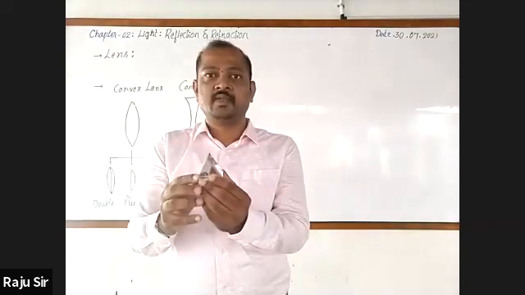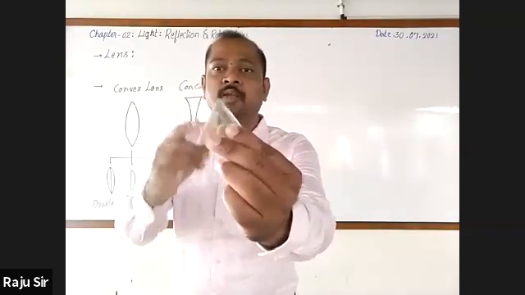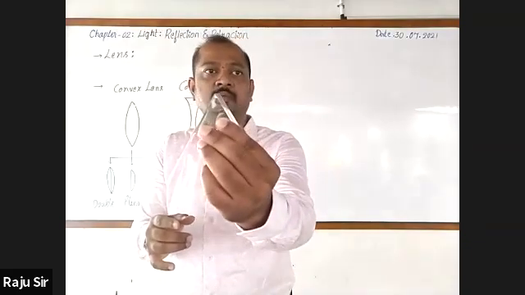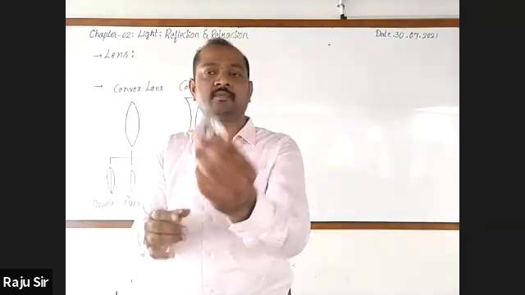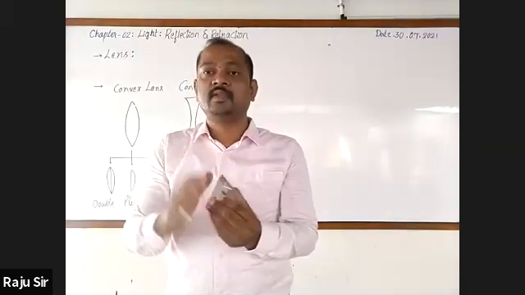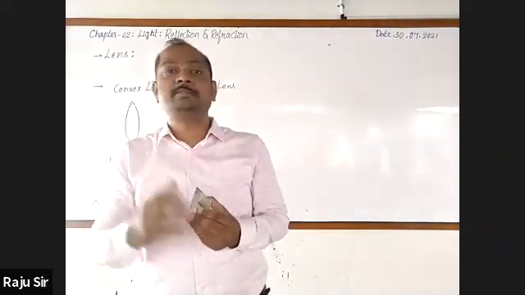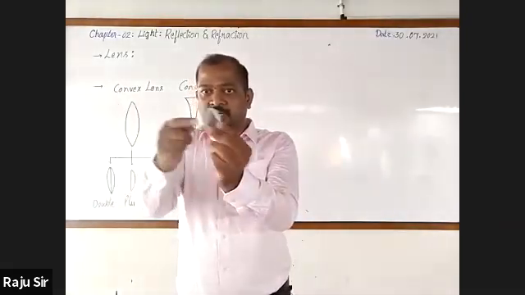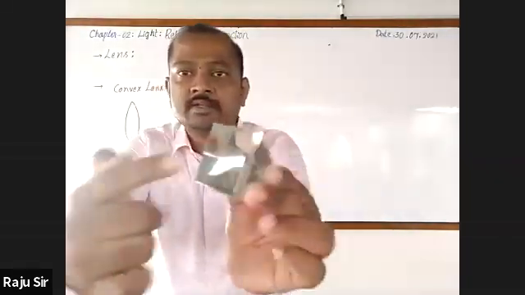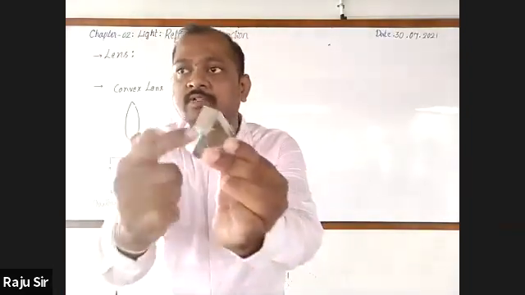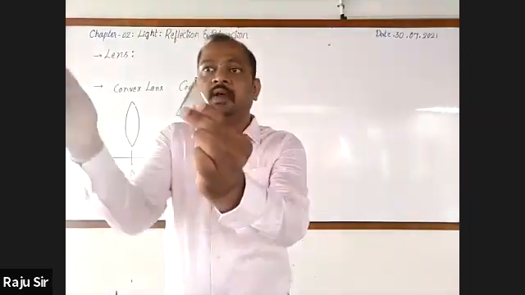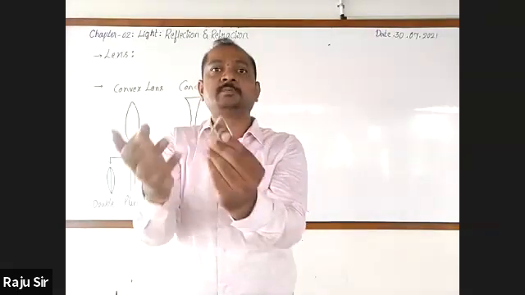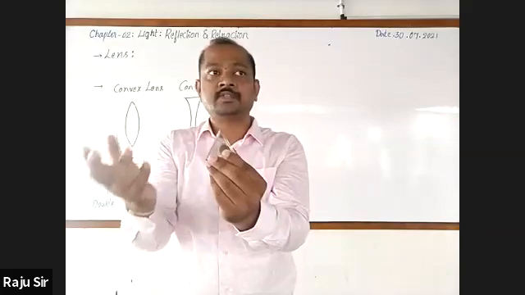Could you tell one concept that was learned based on this? Dispersion of light. Eighth standard only. Very good. It is dispersion of light. It means when a ray of light is incident on this rectangular face, which is called the refracting surface, and enters into it, it gets split up into 7 different colors.